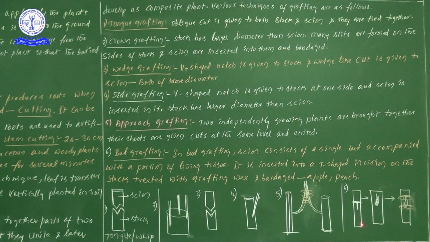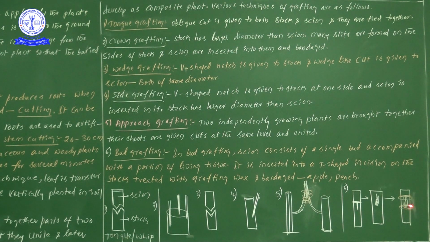Now once you see there, this is the stalk. Then I have made a T-shaped insertion, a T-shaped cut. Now which one are we taking? A single bud with a small portion of living tissue. That one I have inserted in the T-shaped cut. After insertion of that single bud with the living tissue into the T-shaped structure, it is tied tightly together with a rope.